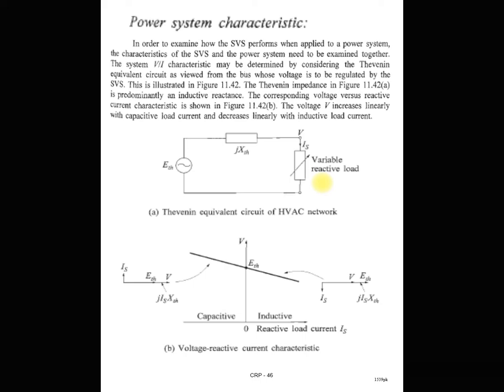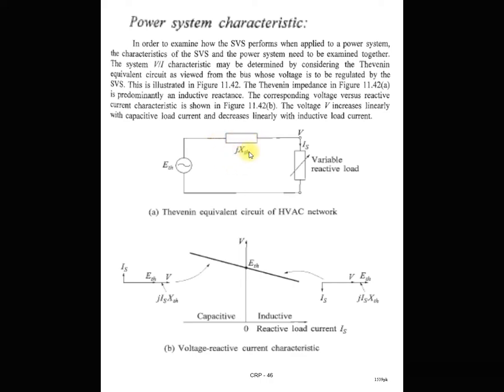Now before understanding the performance of this SVS system in the power system, we first understand the VI characteristic of the power system. You can see that the power system is basically a generator at the generating side and a transmission line that is represented by the inductance.